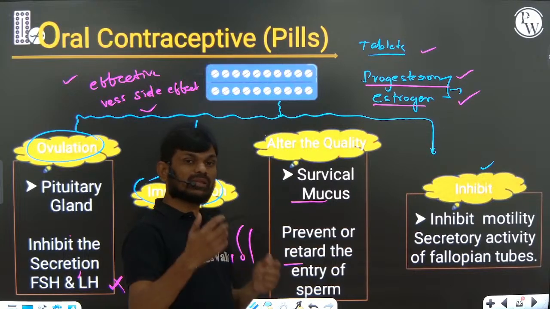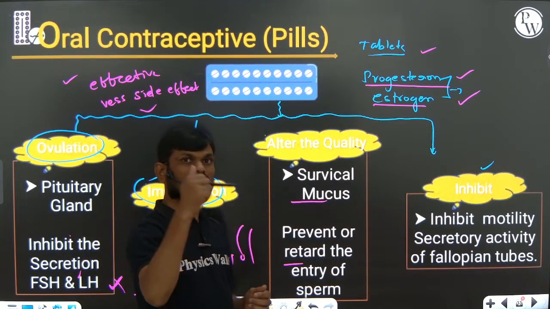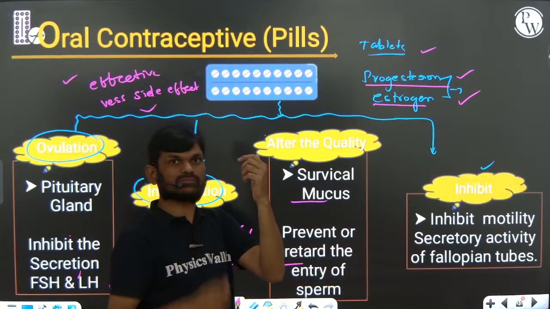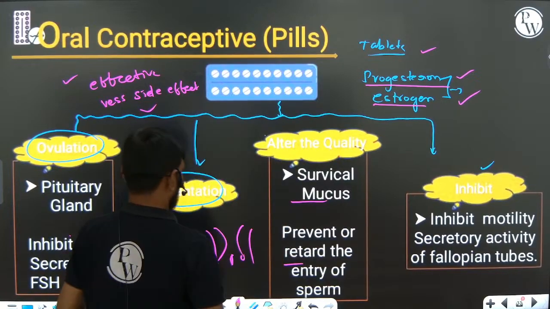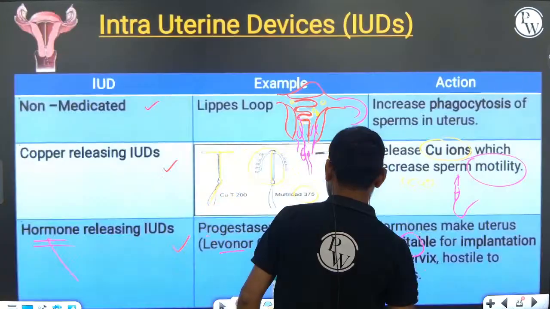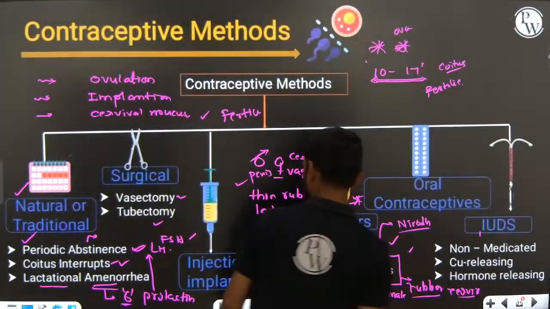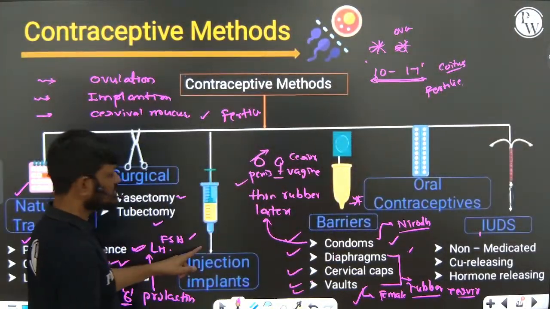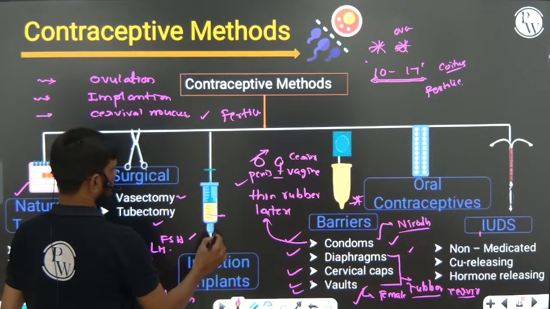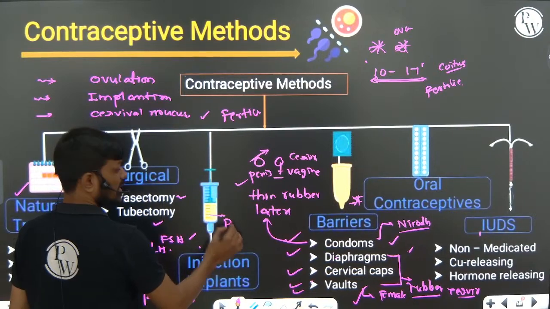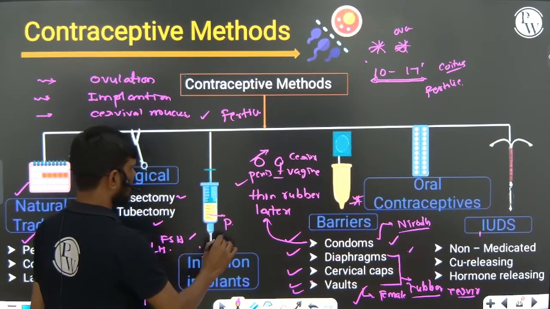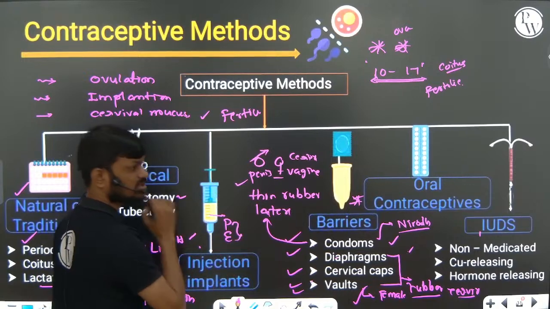Now, the combination of progesterone and estrogen, or only progesterone, is also given in the form of injection or implants under the skin. The working of the implants is also the same. The injection contains only progesterone, or a combination of estrogen and progesterone.